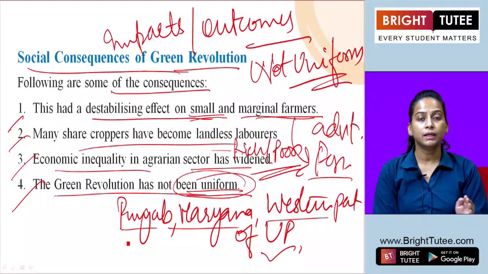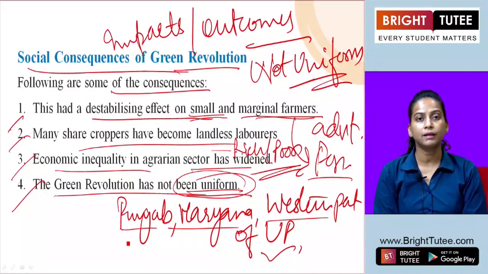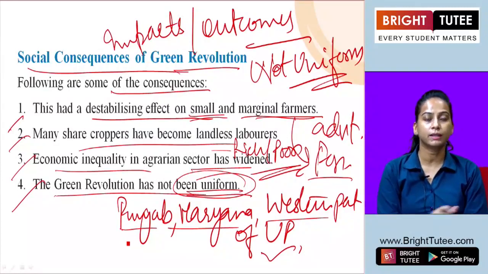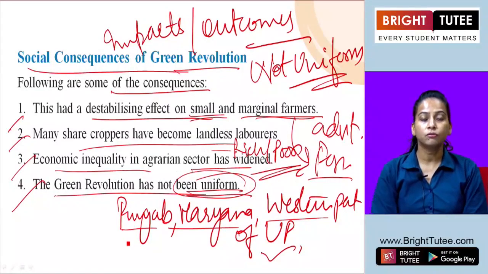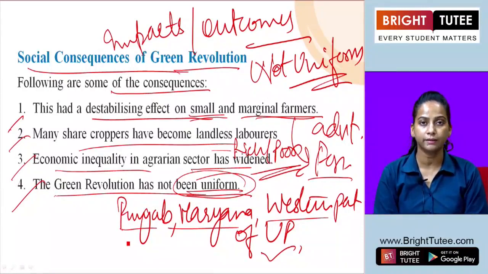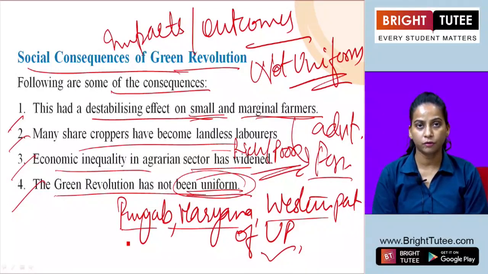So inequality among the people within the society, within a particular state, also arose. Besides that, a gap between the states also occurred. Some states were getting richer and the others were not getting any benefit. So overall, inequality was prevailing in Indian society due to the green revolution.